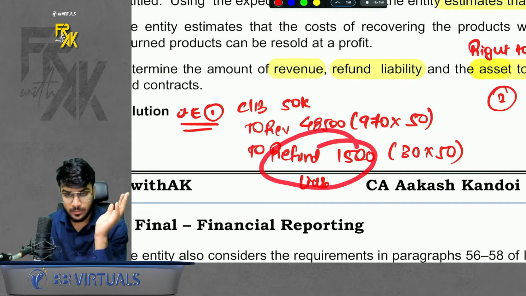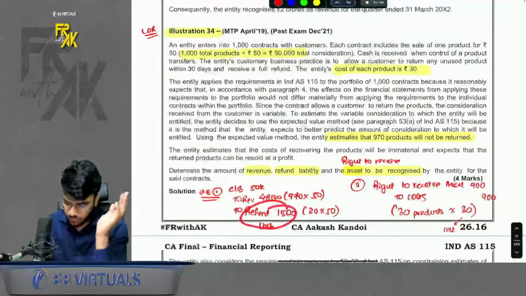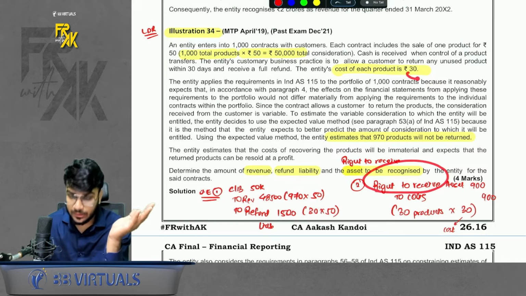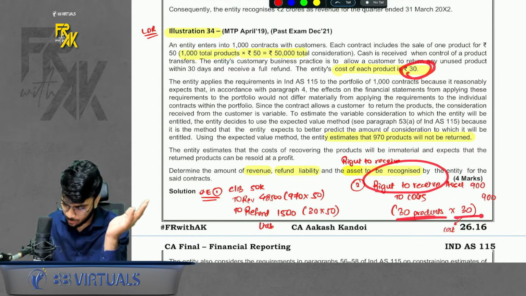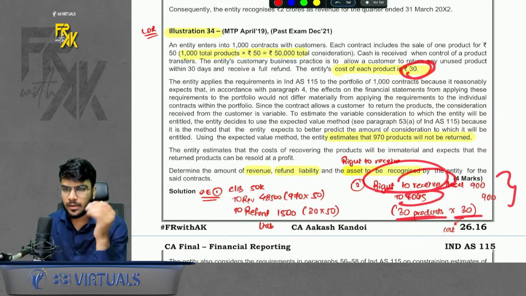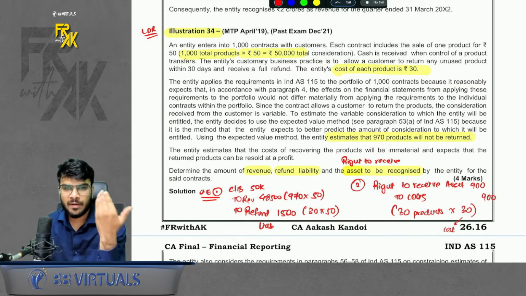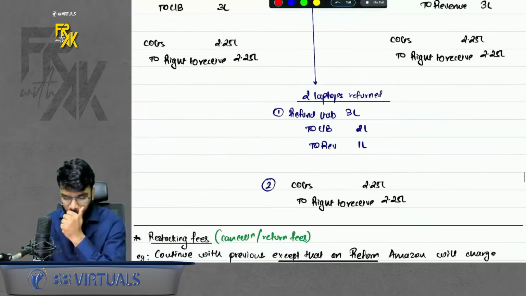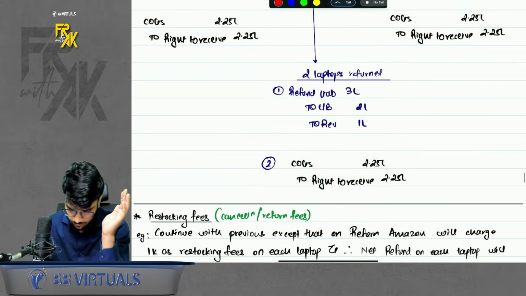Remaining you will book a refund liability. Okay. Also, the 30 items which you expect to be returned, record a right to receive also at the cost of asset. So 30 products into 30 rupees. Right to receive to COGS. That's it. They have not talked about what will happen after 30 days. Okay, do remember that part. So this was sale with right to return.